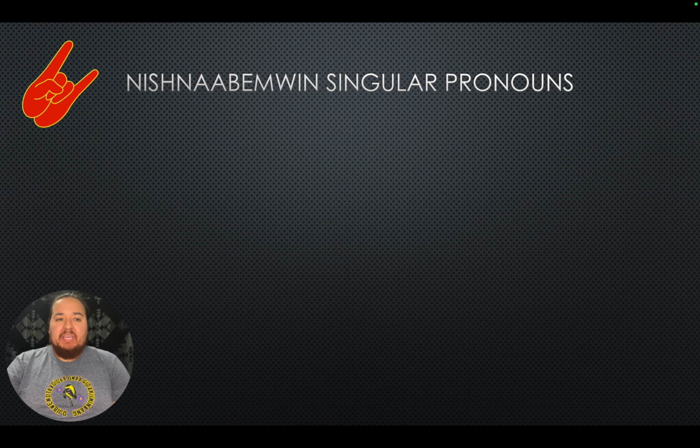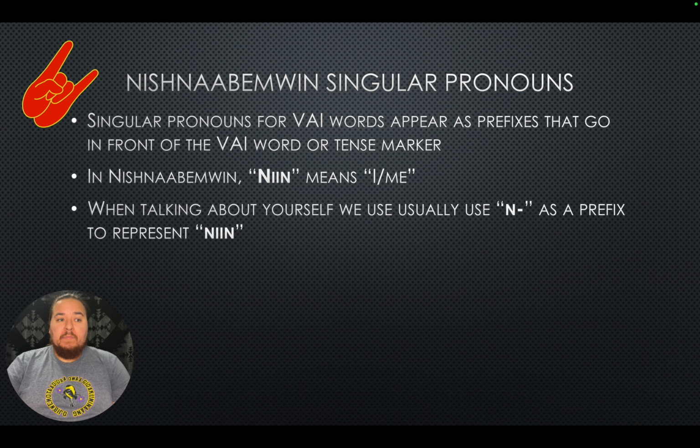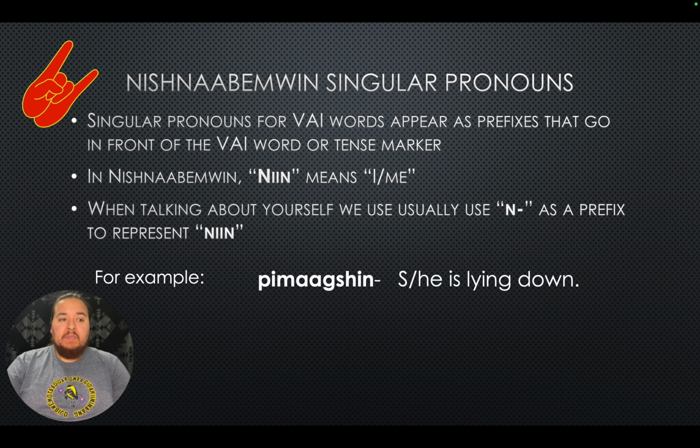So Nishnaabemwin singular pronouns. Singular pronouns for VAI words appear as prefixes. They go in front of our VAI word or tense marker if present. So in Nishnaabemwin, neen means I or me. When talking about yourself, we usually add an N prefix to represent neen. That's the I or me. So for example, we have Pimogshin, she or he is lying down. If we add the N prefix, it'll change our translation to I am lying down.